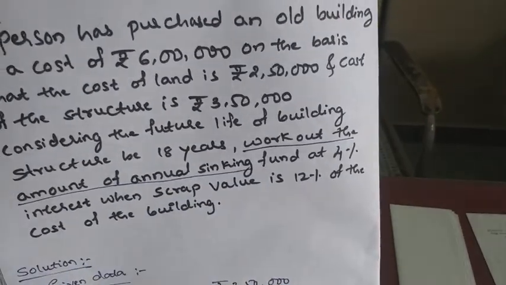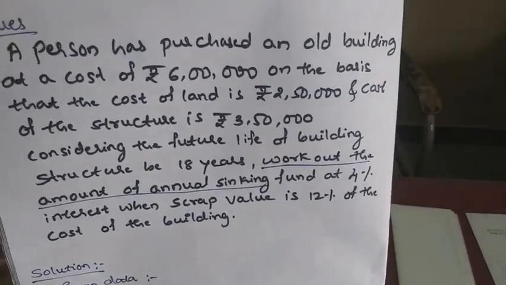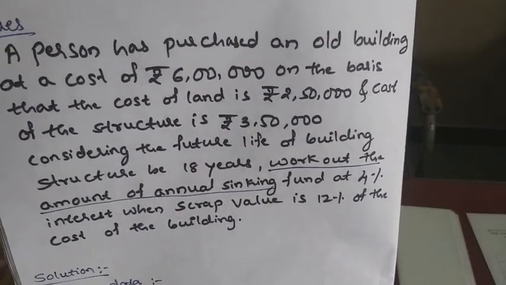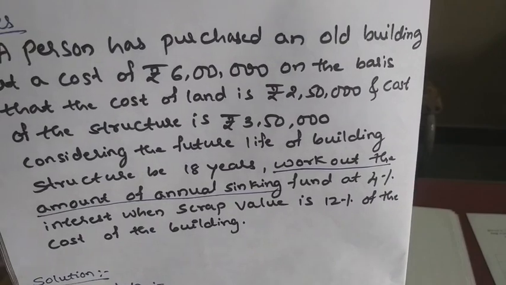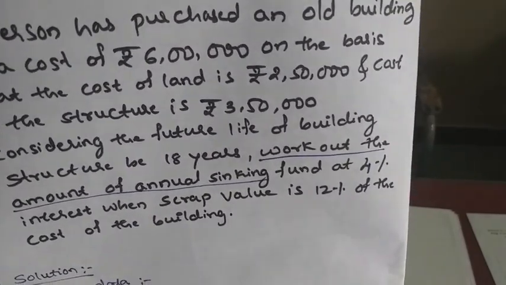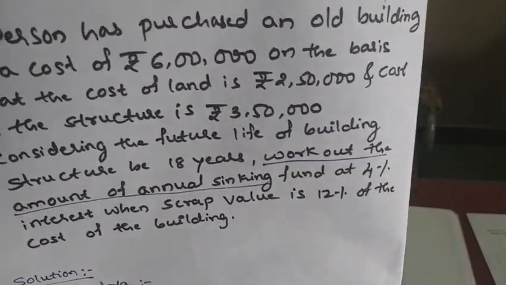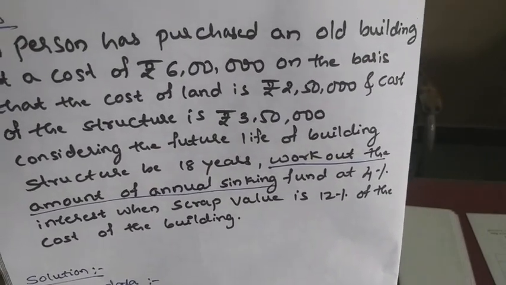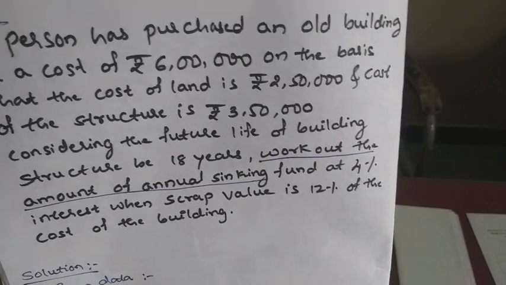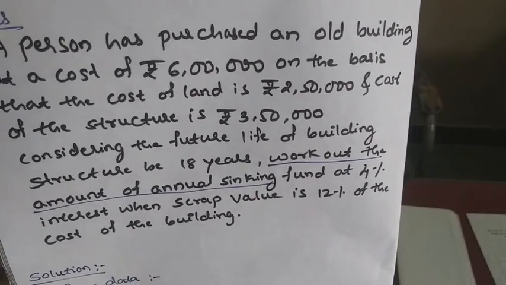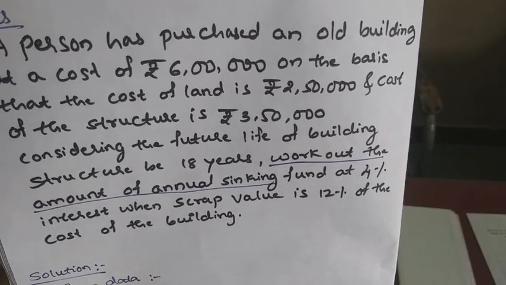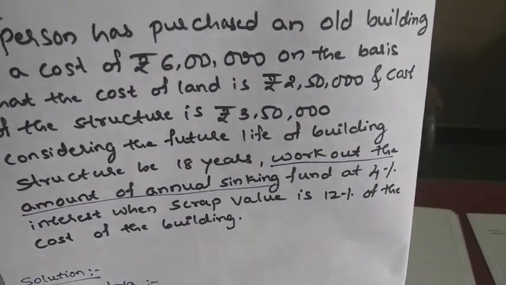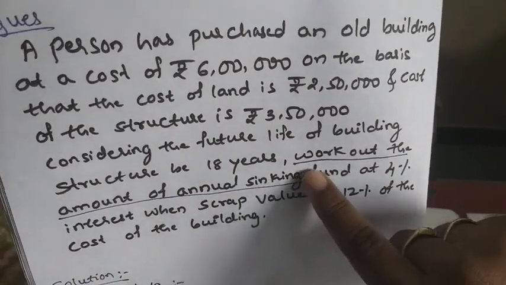By using these data we have to calculate the annual installment of the sinking fund, that is every year how much amount should be accumulated as a sinking fund. That value we have to calculate. Now we have to calculate how much amount should be reserved for the replacement of the building, and that reservation of every year amount is called a sinking fund.